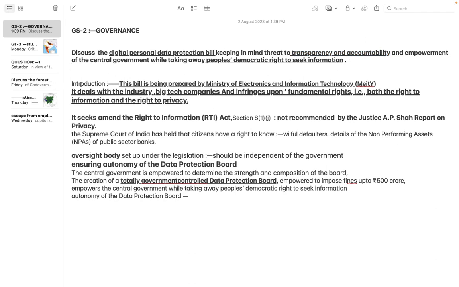So in the form of the introduction, how you should write. This bill is being prepared by the Ministry of Electronics and Information Technology. ये बिल प्रिपेयर किया जा रहा है by Ministry of Electronics and Information Technology. तो सबसे पहले आप इंट्रोडक्शन में ये बताएंगे कि the first thing that you'll have to tell like this, okay?